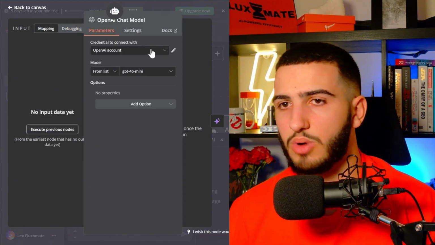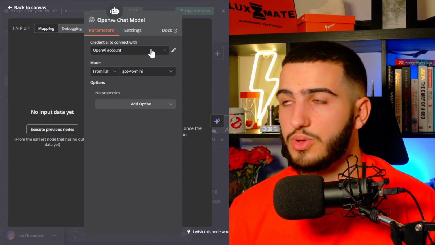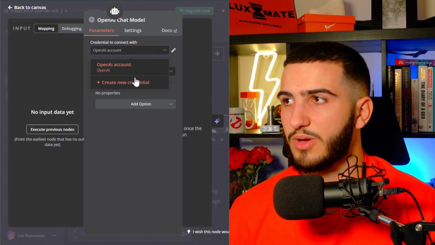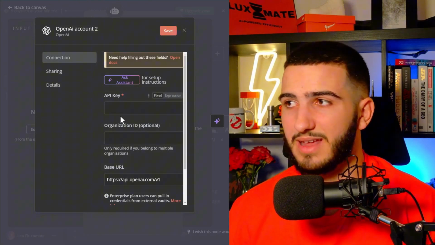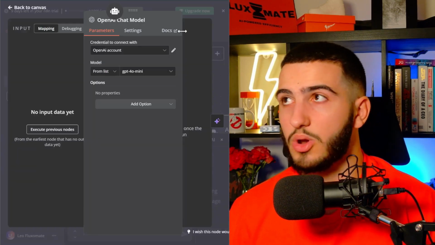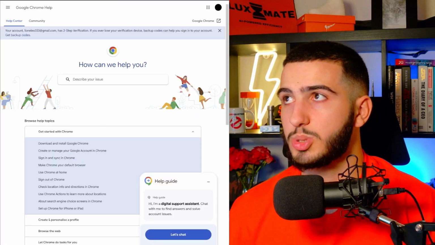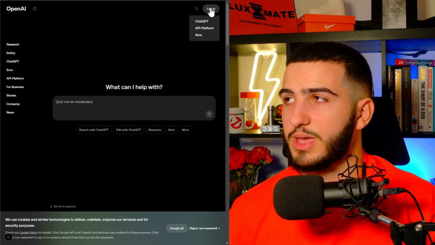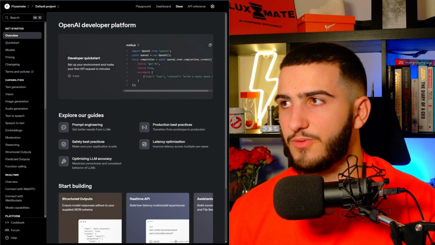And this is literally as simple as Make.com or Zapier. All you have to do is enter your API key. So for example, if I create a new credential, all you need to do is enter that API key, and that's pretty much it. If you don't know how to get that, all you need to do is go over to OpenAI, and within OpenAI, if you log in, you go to the API platform, and I think you will need some credits if it's your first time going to the account.